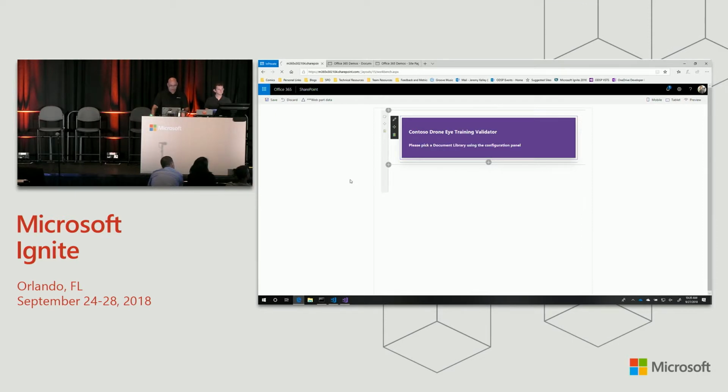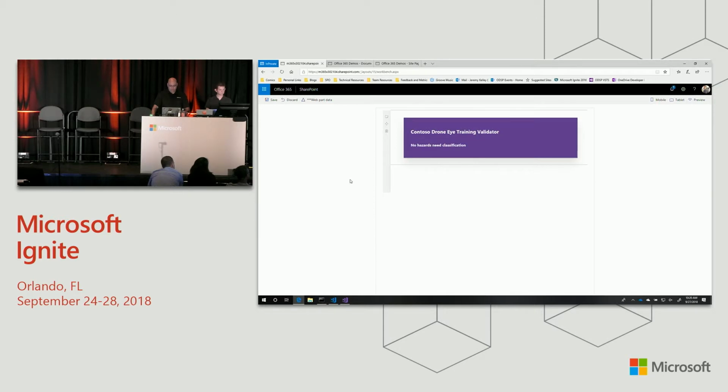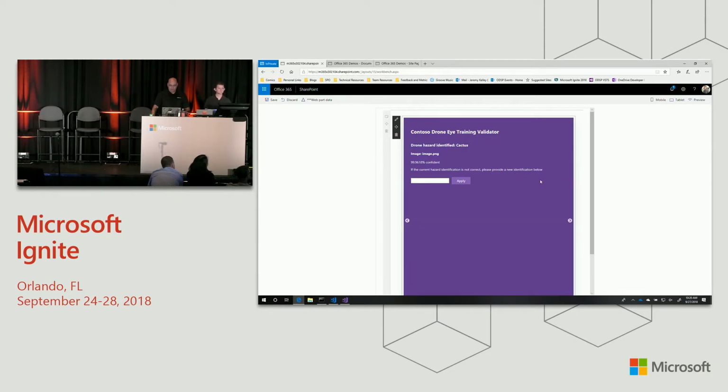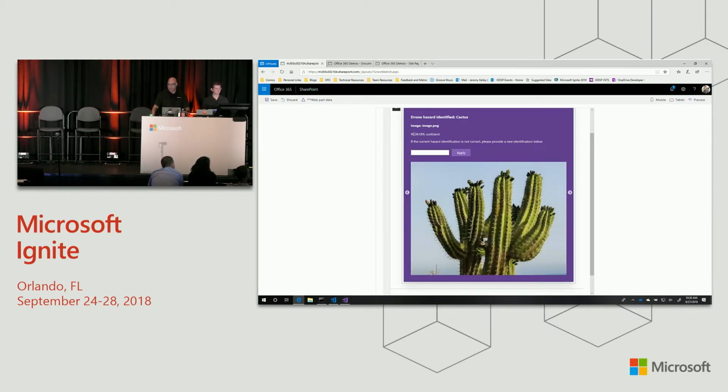Come back over here. We'll refresh. All right, it knows that we've got a document library configured, and it's loading the data. The images sometimes take a little longer to pop in. And we can see we've got the image name that came back. It's 96.9618% confident. It would keep going, but I made sure to fix it to 4 decimal places. I figured that was precise enough for this demo.